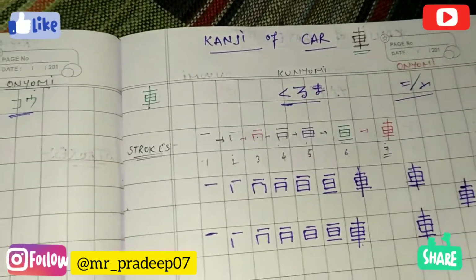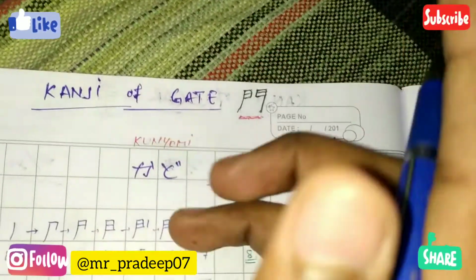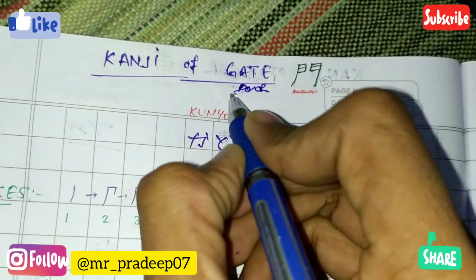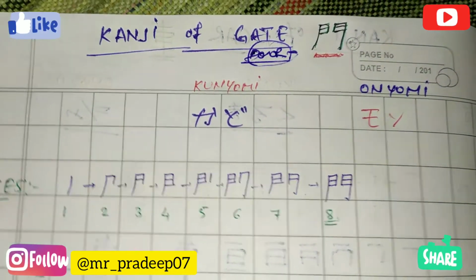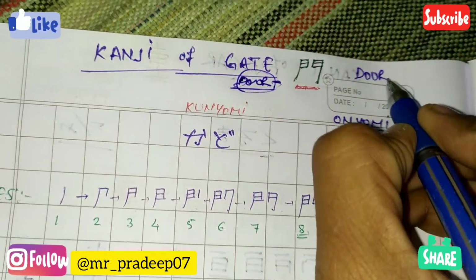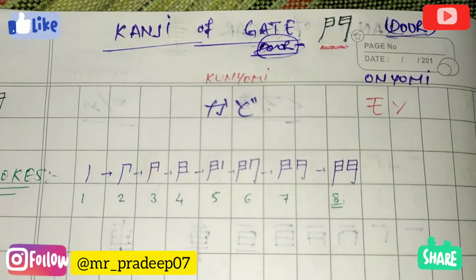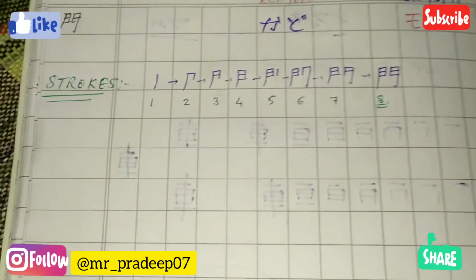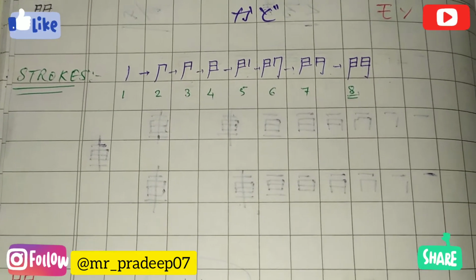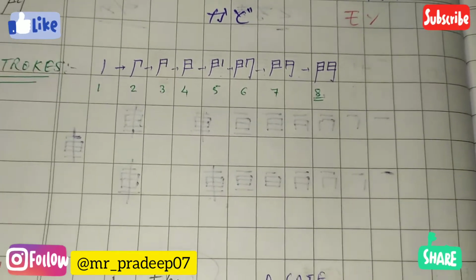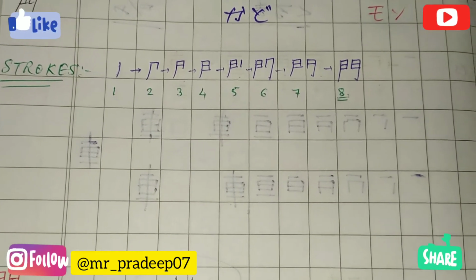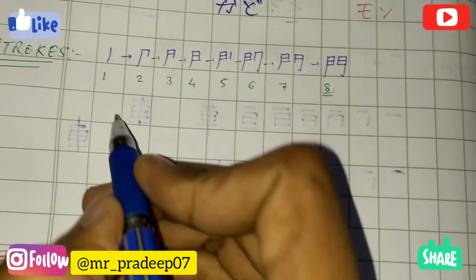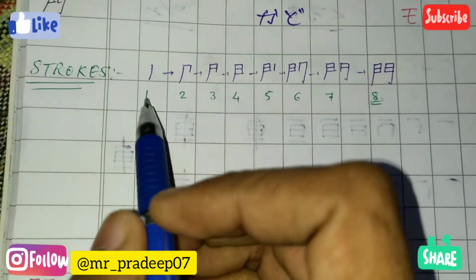And the final kanji, today's final kanji, is the kanji of gate. We can call it door also. Here you can see this is the kanji of gate. This kanji has 8 strokes. Till now, this is the kanji which is having maximum strokes. You can see. Let's move to the strokes of this kanji.